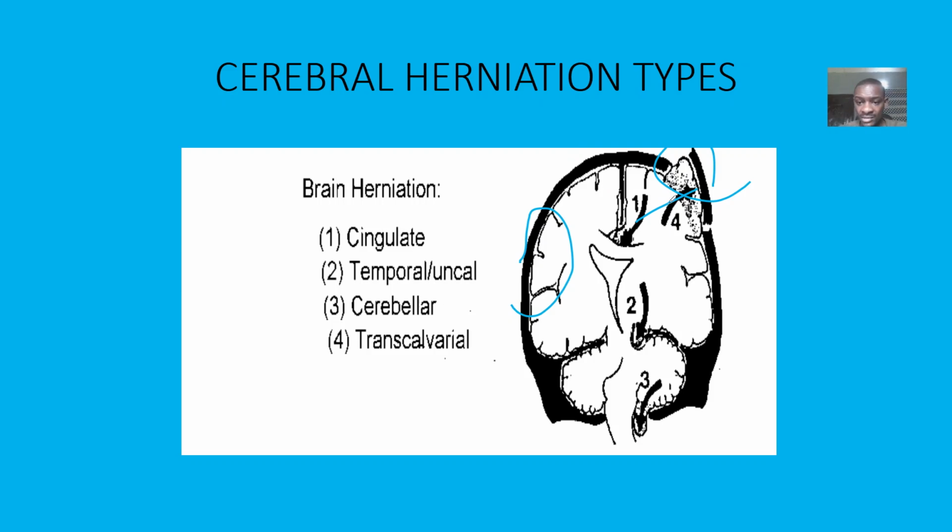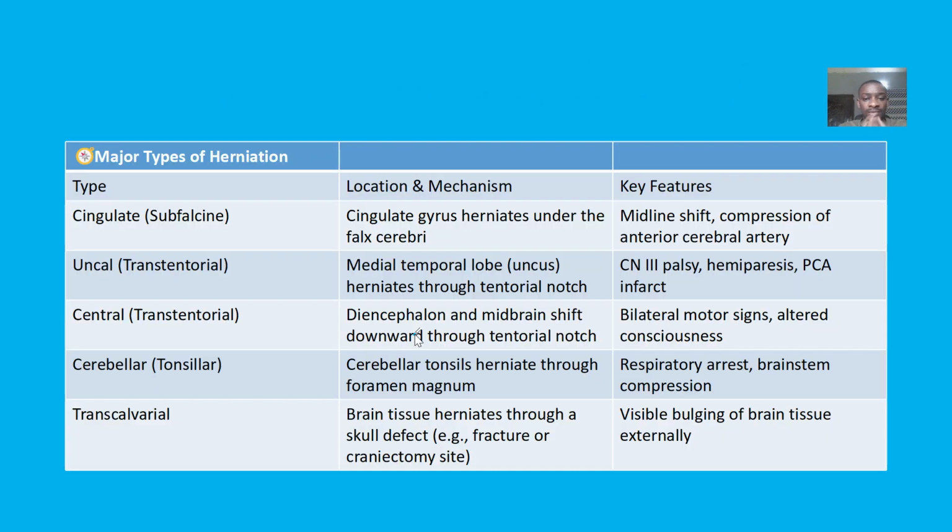If you look at this picture, you can see the numbering 1, 2, 3, 4. Number 1 is a cingulate herniation. Number 2 is a temporal herniation. Number 3 is a cerebellar herniation. Then number 4 is a transcalvarial herniation, which is an opening through the skull. So these are the types.